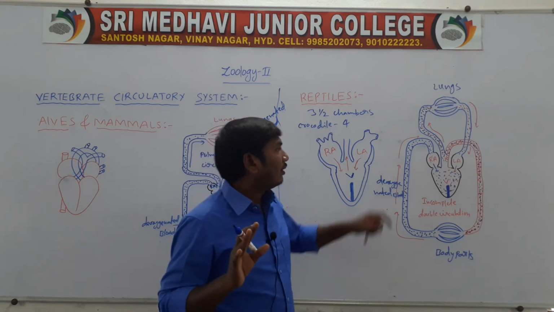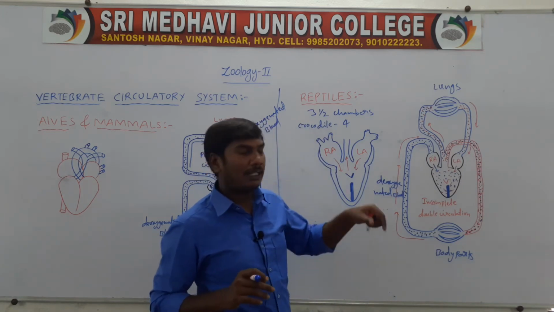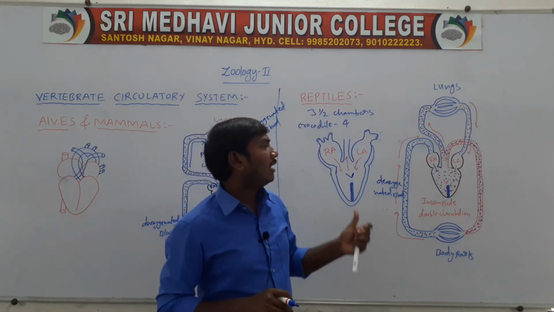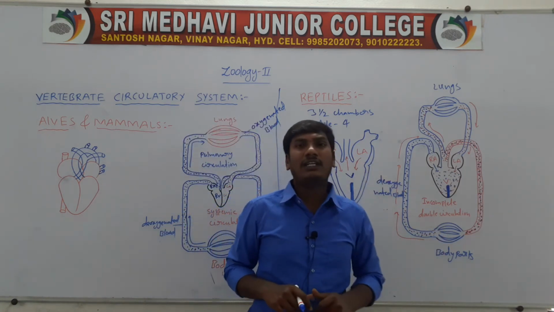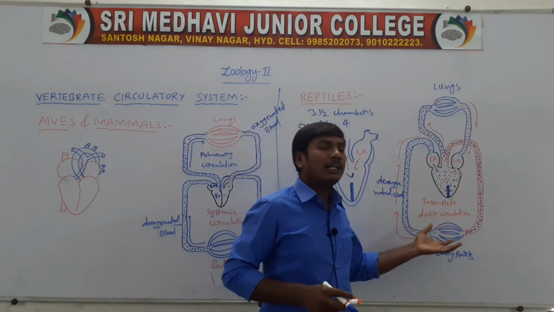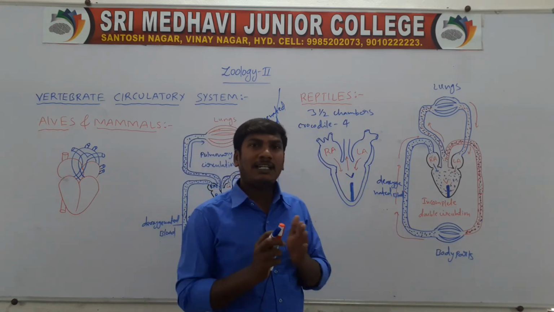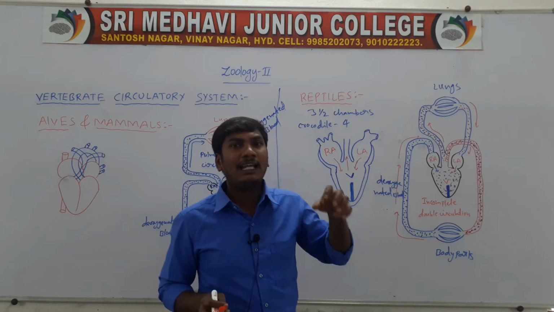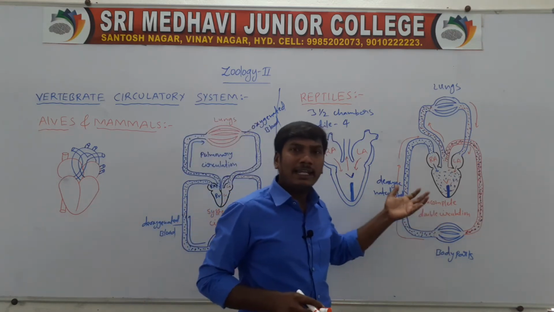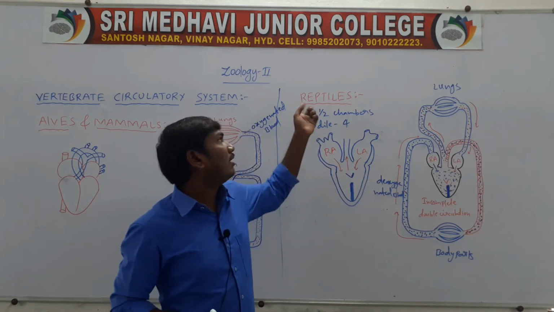The mixed blood is sent to the body parts, and mixed blood is sent to the lungs. So this circulation is called the incomplete double circulation, because there is no separation of the 2 circulations. They are sending only mixed blood. This is the incomplete double circulation.